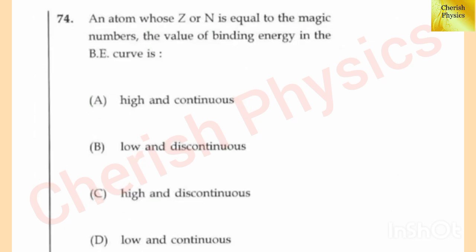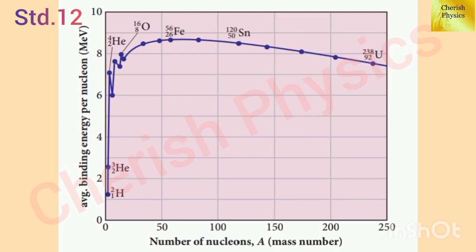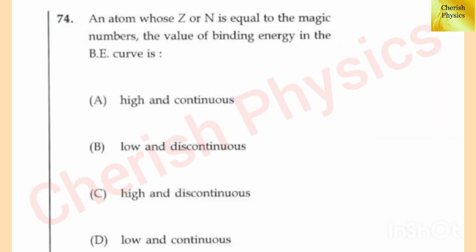Fourth question, for an atom whose Z or N is equal to the magic numbers, the value of binding energy in the binding energy curve is dash. Already we have seen magic numbers in the last video. The magic numbers are 2, 8, 20, 28, 50, 82 and 126. From the binding energy curve, it is clear that between the magic numbers, the curve has several spikes. Hence, the value of binding energy in the binding energy curve is high and discontinuous. The answer is option C.